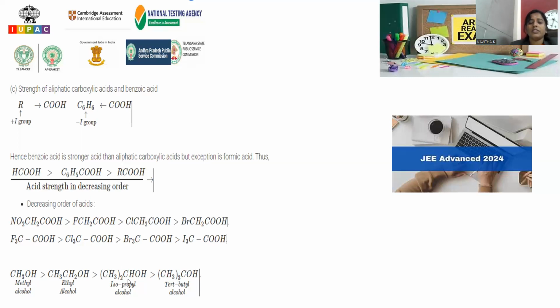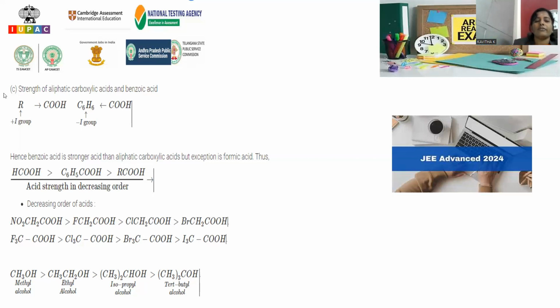Dialkyl, more plus I effect, so the acidic strength is still less, and trialkyl has three inductive effect, so the acidic strength is still lower. So here, as the plus I effect increases, acidic strength decreases. The plus I effect is inversely proportional to acidic strength.